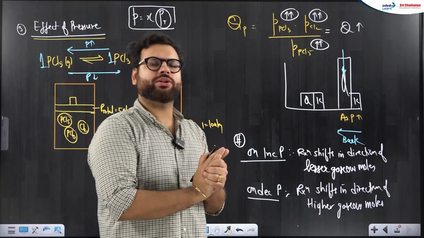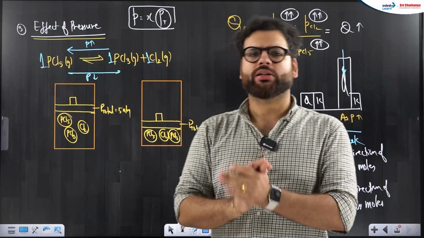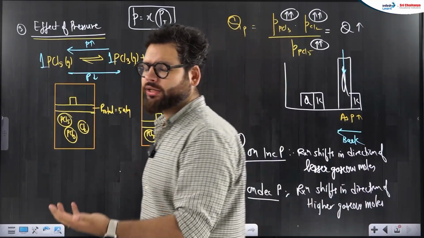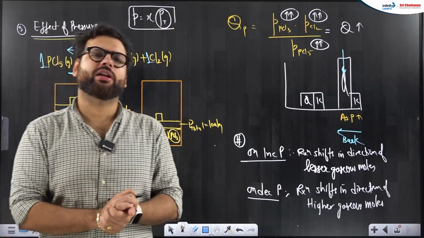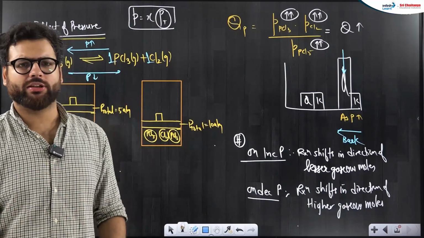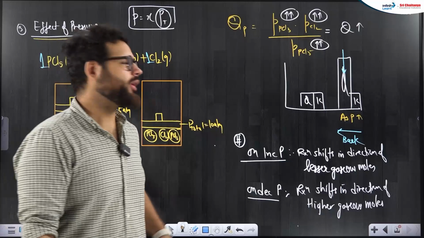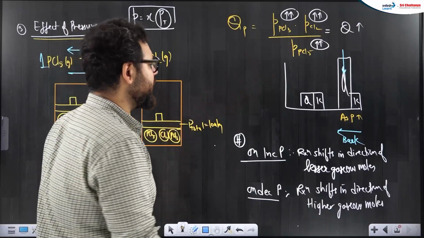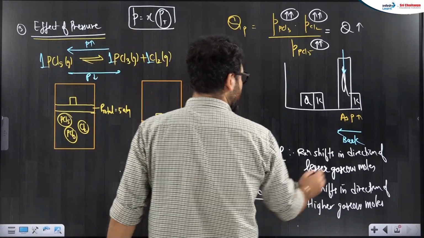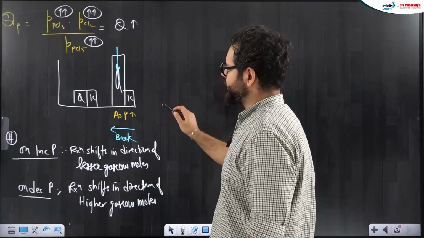So just look at the reaction. If you increase pressure, reaction goes towards lower gas moles, and if you decrease pressure, reaction goes towards higher gaseous moles. Okay, just learn this point. I just told you how to imagine it with Q and K. Now let us see what type of question can come here.